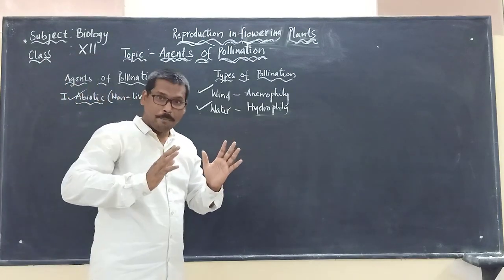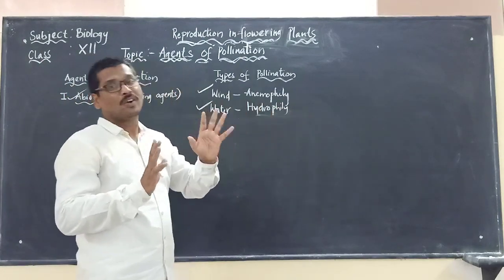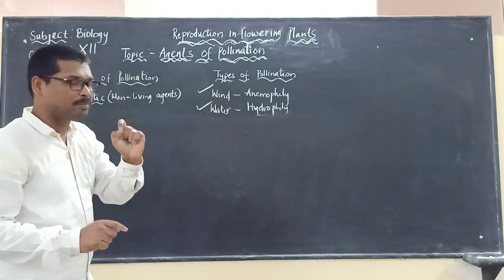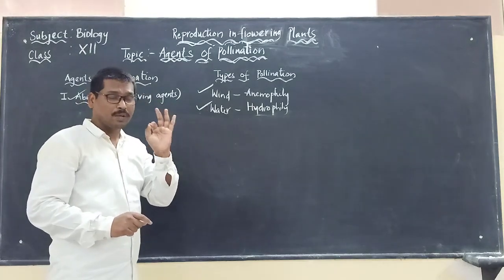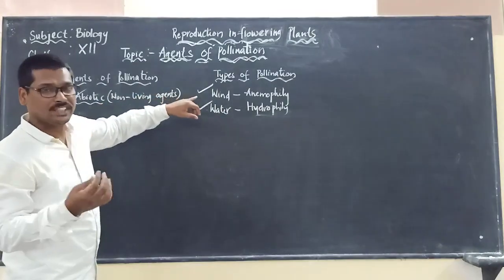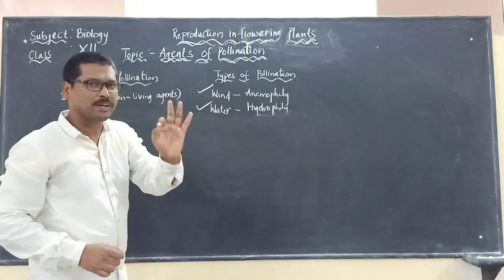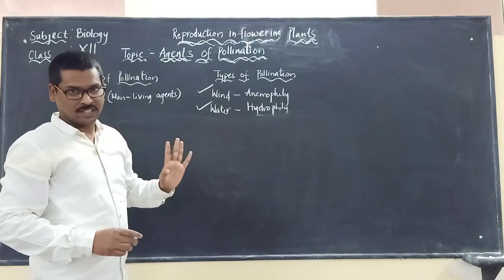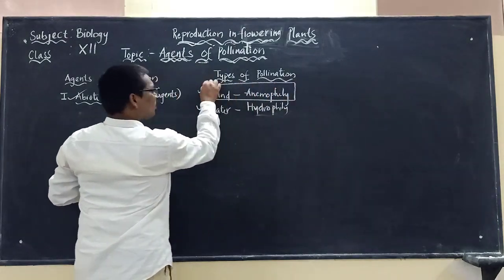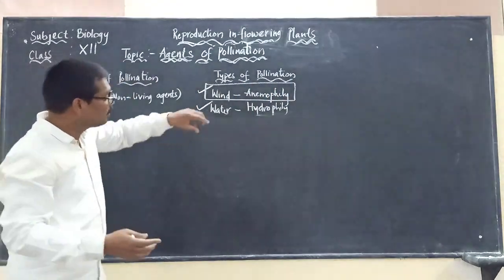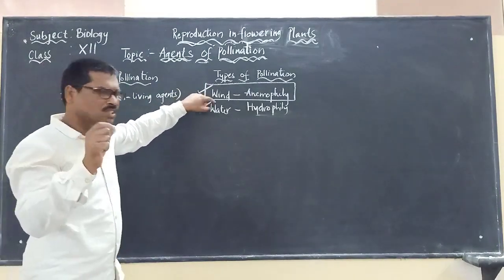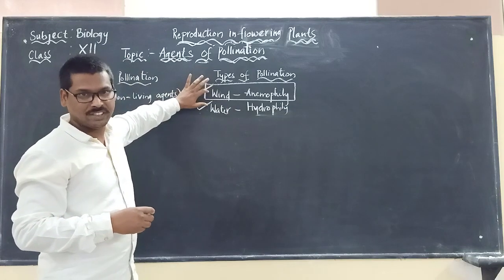The majority of the plants go for biotic agents for pollination. Among the abiotic agents, wind pollination is more common. Most of those plants go for wind pollination.